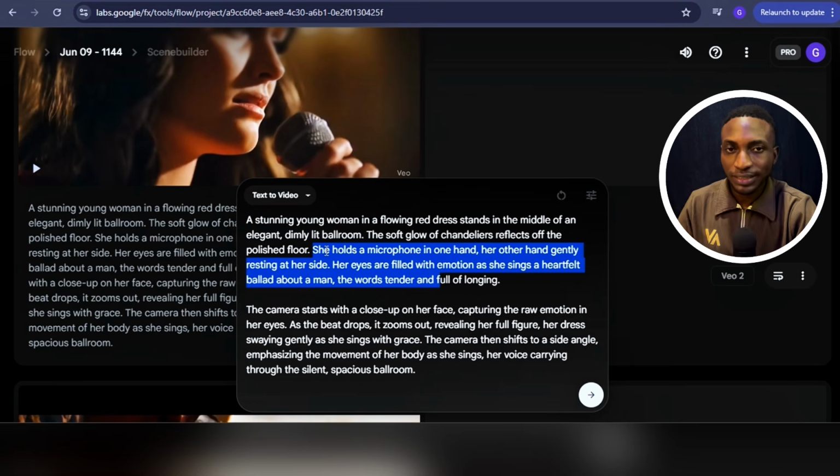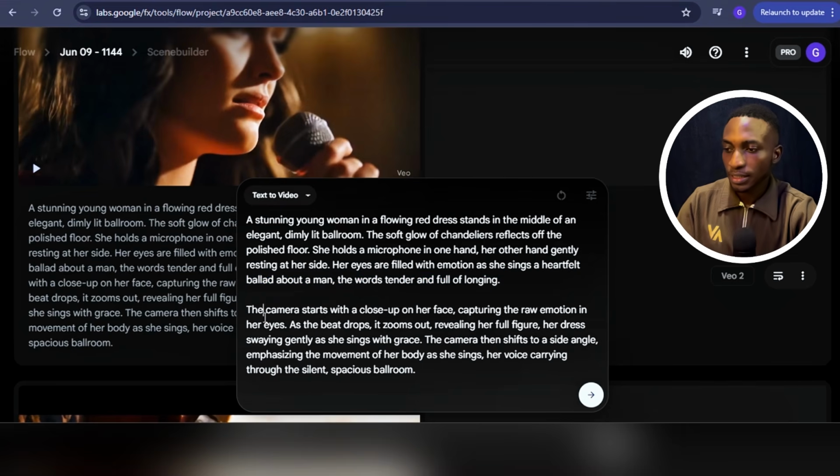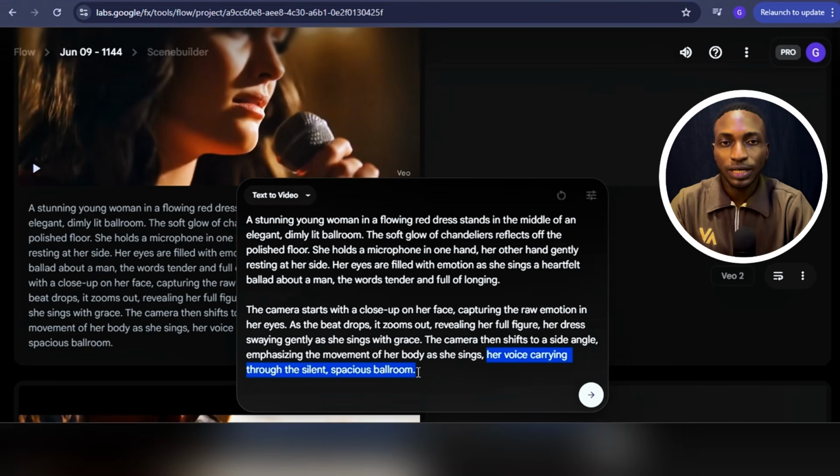Now, here you can see that while we're still describing the subject, we introduced the action. The action begins where she sings a heartfelt ballad about a man, the words tender and full of longing. Then we introduce the camera angle. You can see the camera angle here, but you can just leave it without a camera angle. But you might add it if you want a custom camera angle in your mind. Mixing everything together is also what you can do, and you can just put everything together into one or two paragraphs.